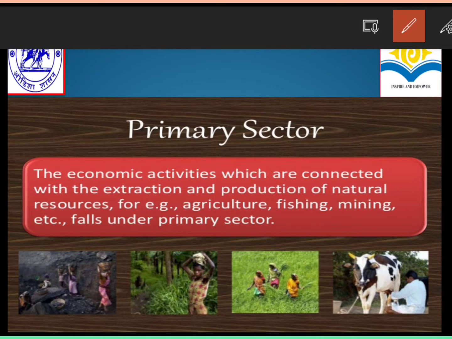Here are some pictures that are all related to the primary sector. Some are working in mining, in the second picture someone is collecting forest produce, the third one is someone working in the field, and the fourth is cattle rearing. These all come under the primary sector.